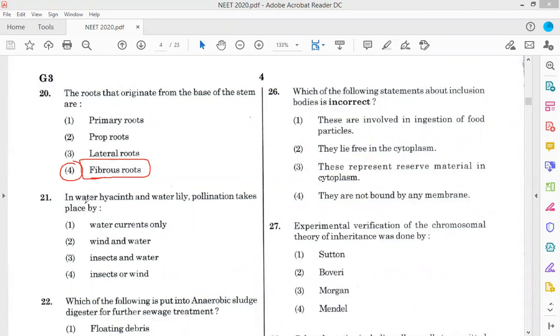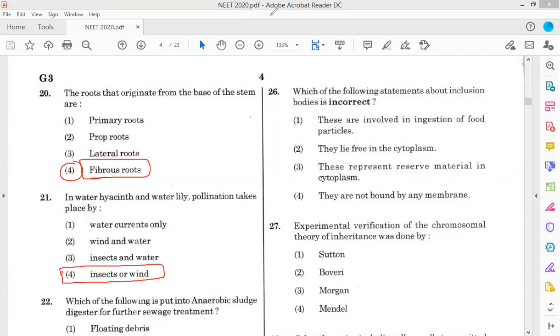Now in question 21, pollination in water hyacinth and water lily takes place by insects or bees. Water hyacinth is colorful and attracts insects. So option 4 is the correct answer.